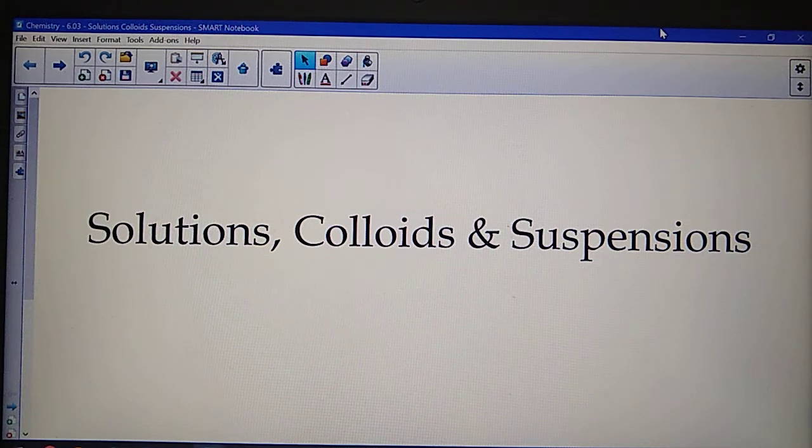Hello. Let's talk about different types of mixtures. There are three main types of mixtures we want to talk about: solutions, colloids, and suspensions. We're not going to talk a great deal about solutions. More of this is going to be about colloids and suspensions, but let's start off by defining them.